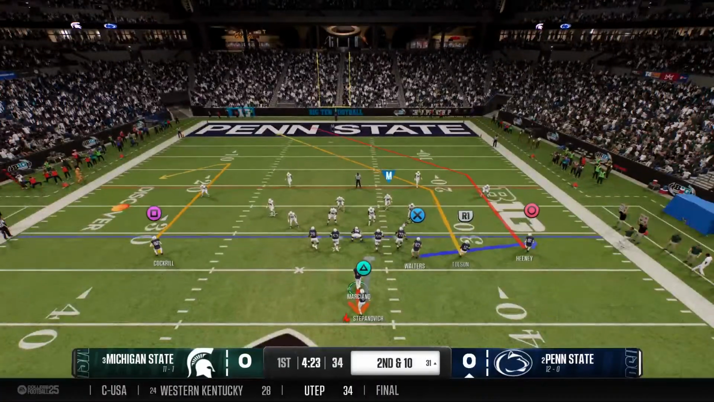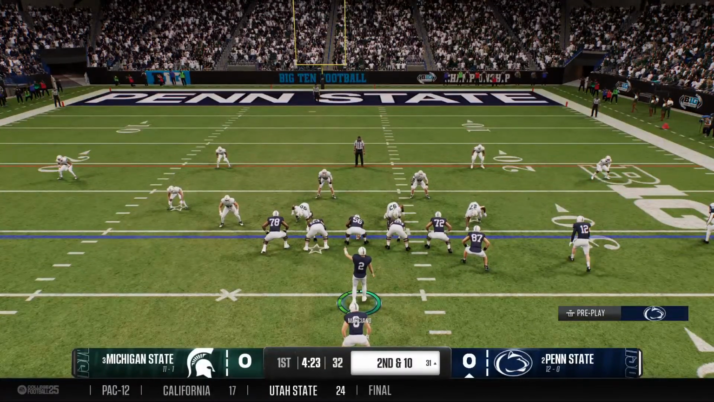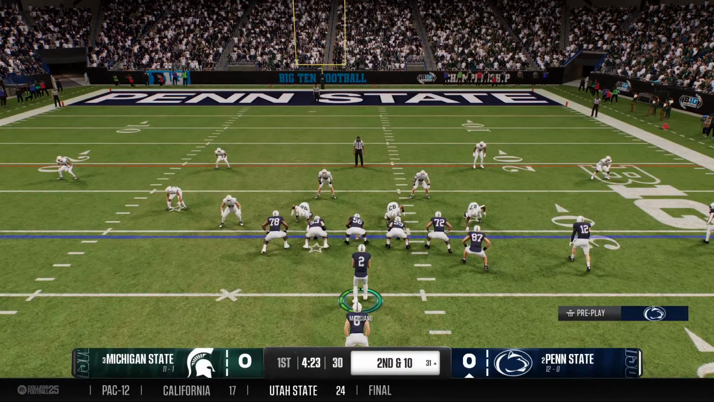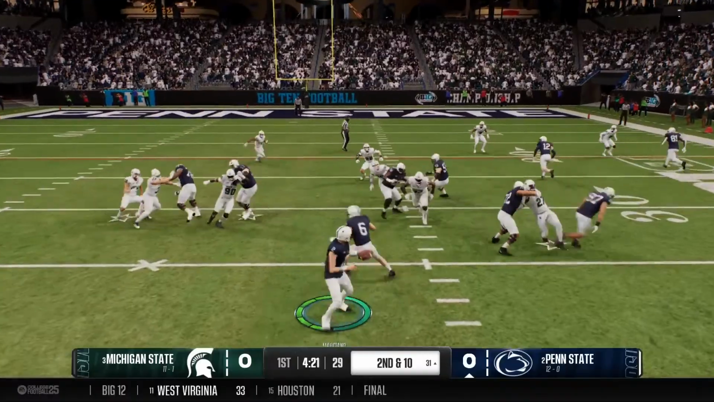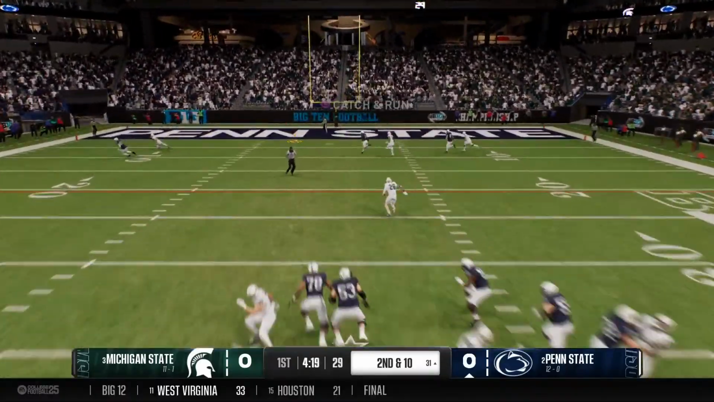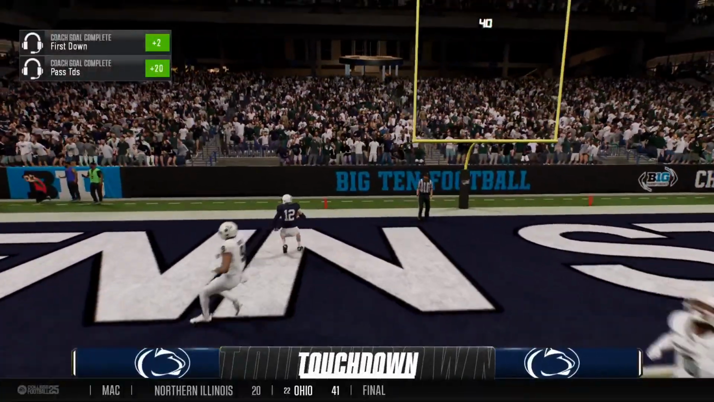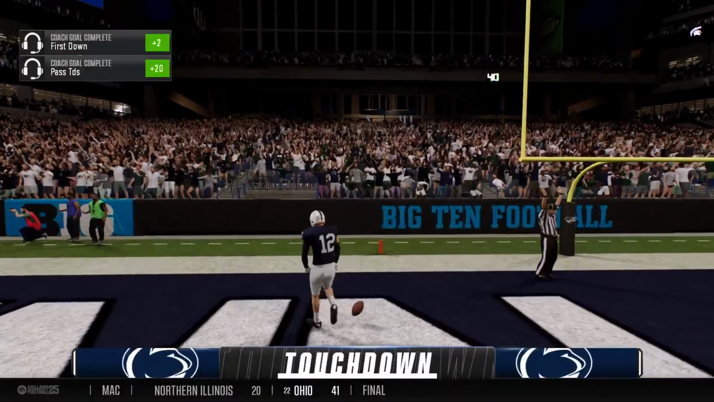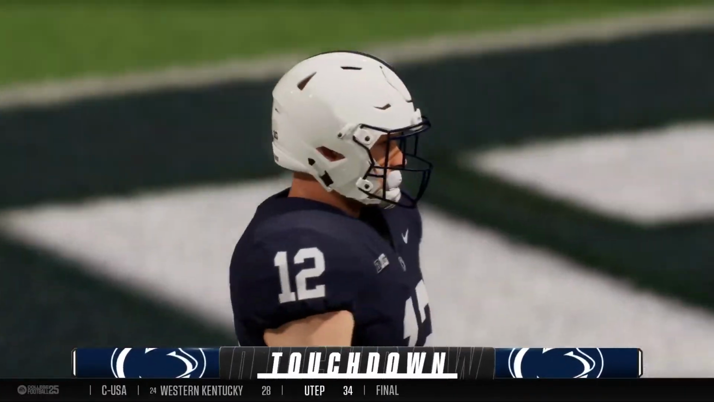So second down after the incompletion. Play action fake, looking to throw. And here comes a deep shot. Touchdown, Nittany Lions. Solid debut for this offense.